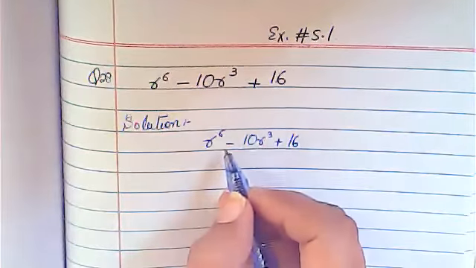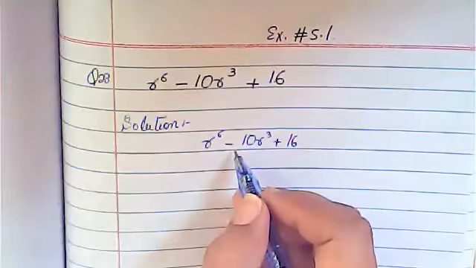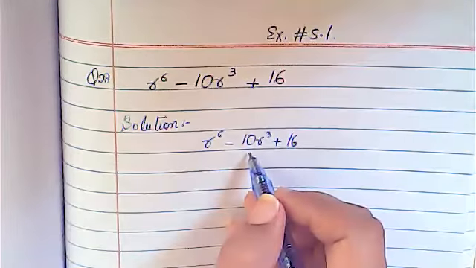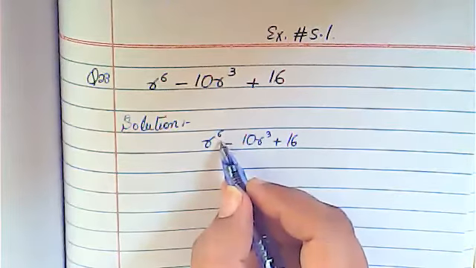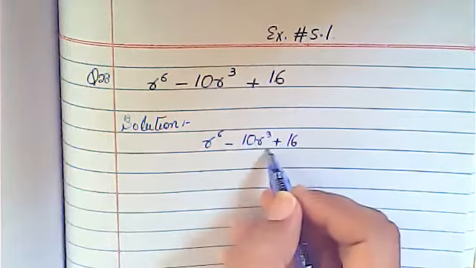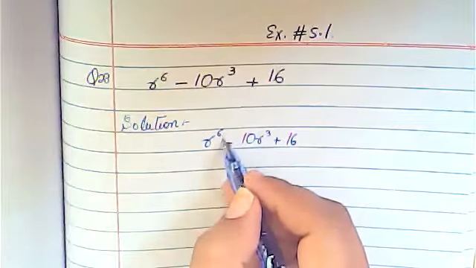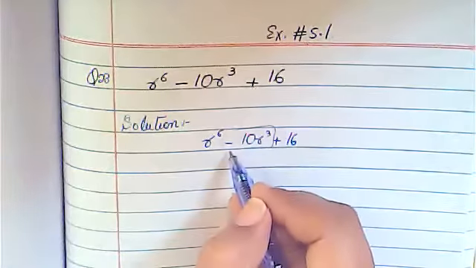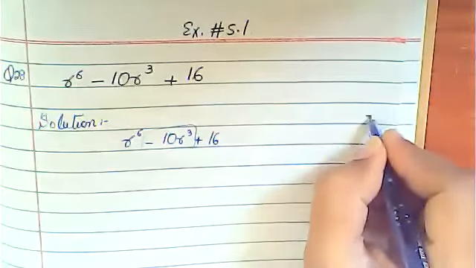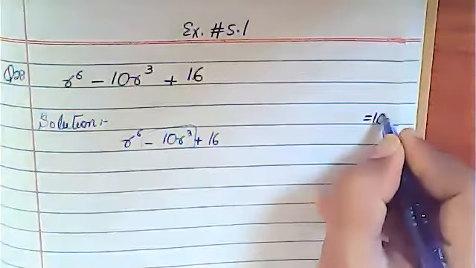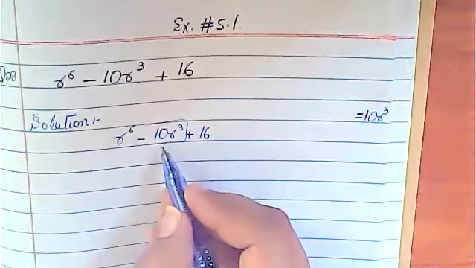For factors, first you will check whether you can apply a formula here, but as you can see we cannot apply any formula here. The power 6 is a cube, and we have no cubic formula that is written in this form. So in this way, to find the factors, we will break the middle term. Now what is our middle term? Our middle term here is basically minus 10x^3. This is our middle term, right?